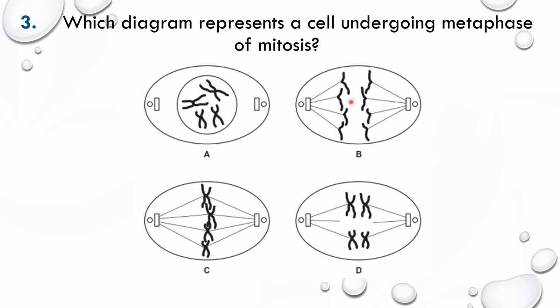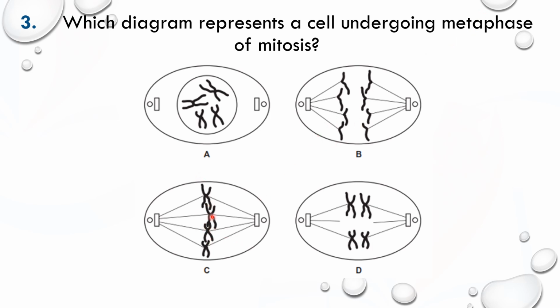B is anaphase of mitosis, because the sister chromatids are being pulled apart to the opposite poles by the spindle. Spindle fibres shorten and contract and pull sister chromatids apart to the opposite poles with the centromere leading. So this is not metaphase. Now let's go to C.